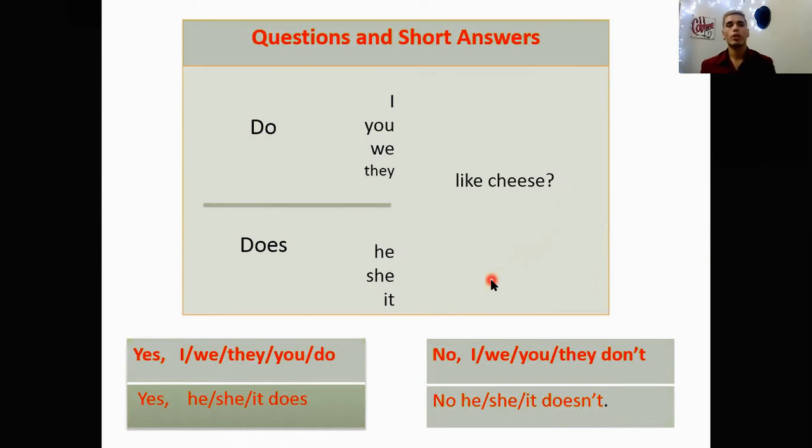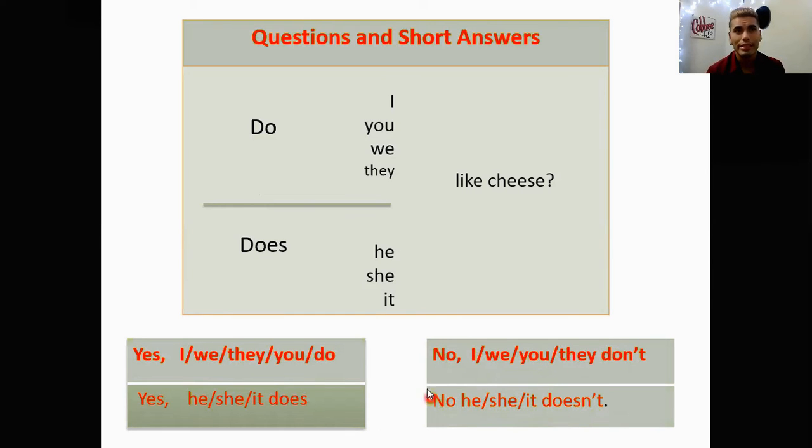And what do you do with short answers? Whenever you have to use a short answer, you simply say yes or no, comma, plus the personal pronoun, which could be I, we, they, you, he, she, it, plus the auxiliary, which is do or does, if you have the third person singular. And in the negative form is the same, but the only difference is that after the auxiliary do or does, you will add not. Alright, so for example, no I don't, or no he doesn't.